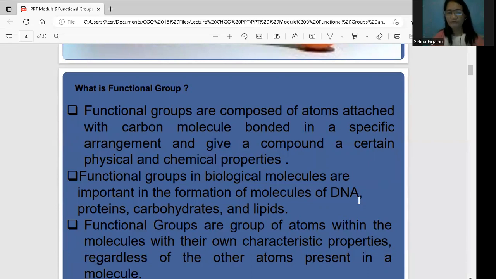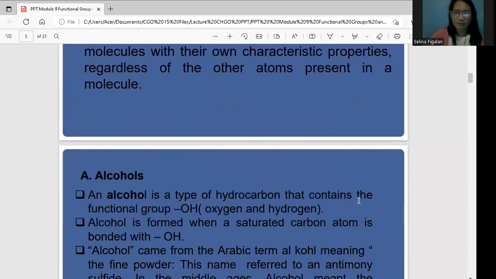Functional groups are groups of atoms within molecules with their own characteristics and properties, regardless of the other atoms present in the molecule. For example, when the formula changes, the number of atoms also changes. For example, there is CH2, there is CH3, so the number of atoms changes.